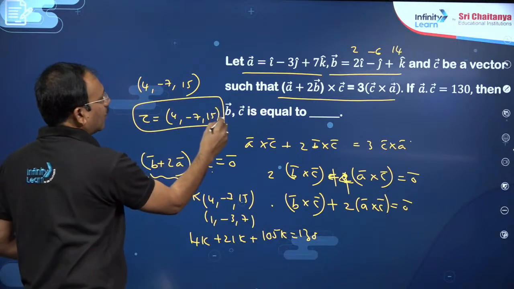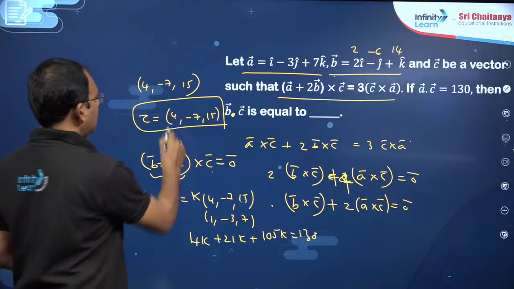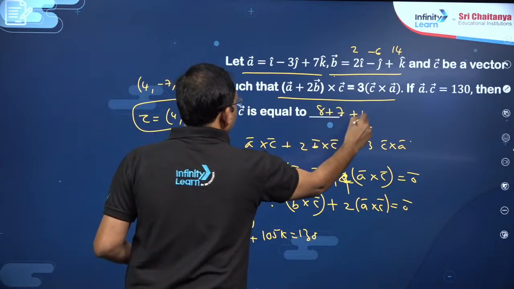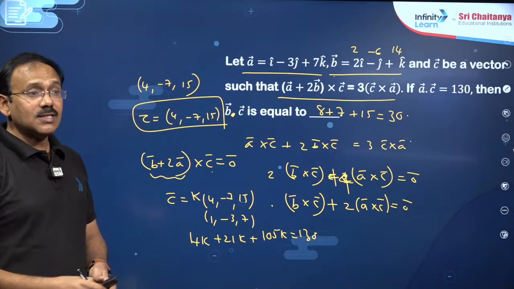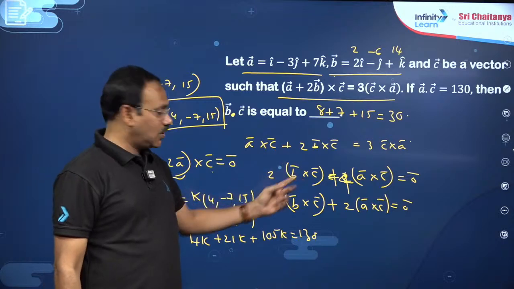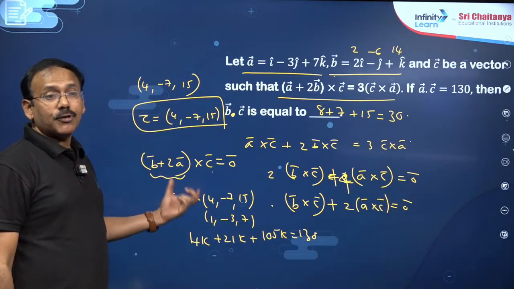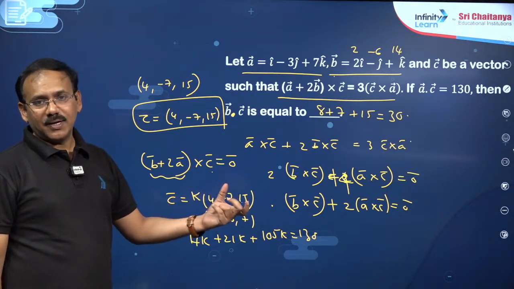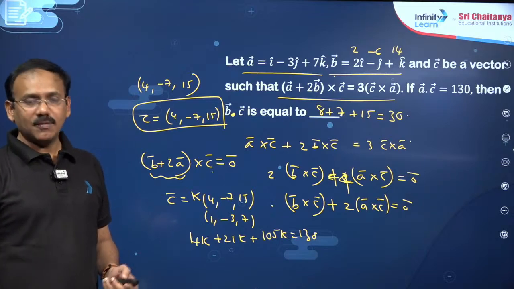Now you know C bar. B dot C he is asking. B dot C means 4 into 2, 8, plus 7, plus 15, 30 is the answer. That's all, my dear friends. This logic is important here. You just rearrange the condition, take out C bar common by distributive property. Cross product of two vectors is 0 bar in the sense one is parallel to the other, my dear friends. So, from this I could write C bar in terms of A bar and B bar, right?